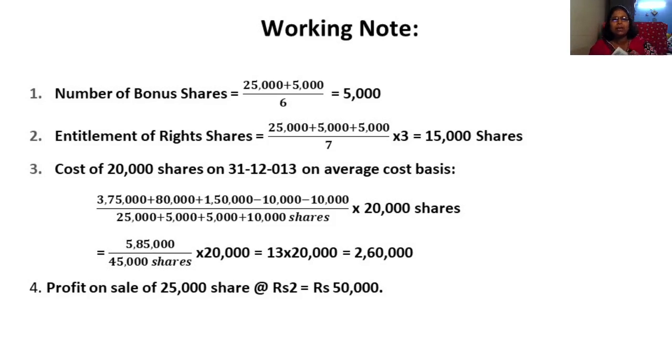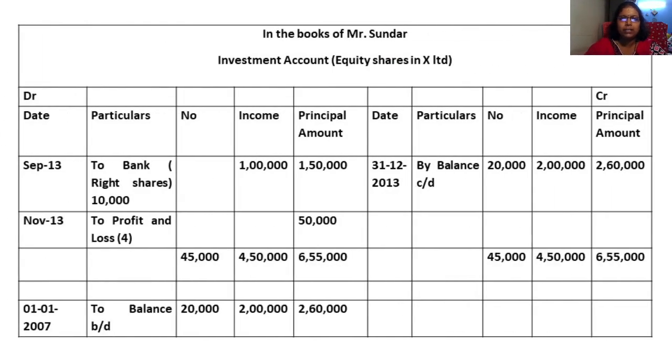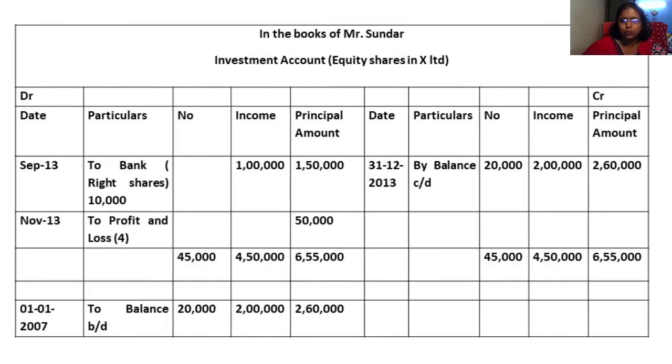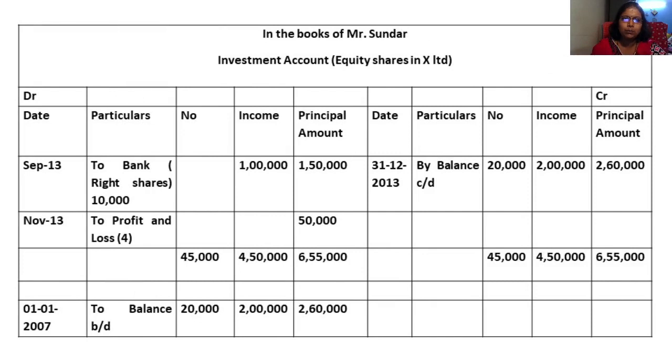So let us look at how we got 3,75,000, 80,000. I will tell you one by one. It is given very clearly that 25,000 shares are sold at rupees 2. So this 50,000 becomes the profit that we will be taking to the ledger account here. You can have a look here once again. That is to profit and loss account 50,000 in the principal column. Now we have to see this carried down balance.